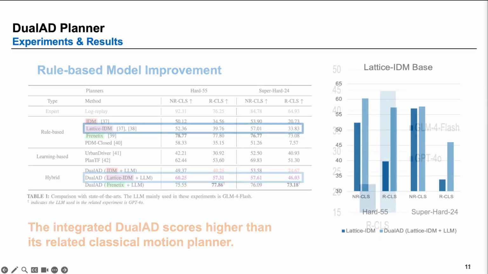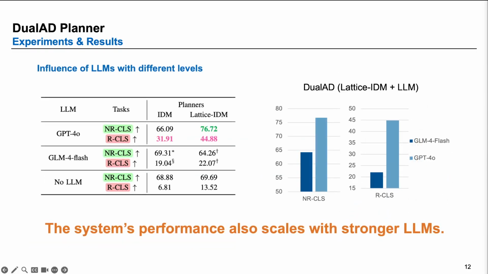Of course, large language models have been growing over the last couple of years. We already tested several models, GPT-4, 4o, Flash, and we also integrated a no-LLM baseline, and we could see that the system's performance scales with stronger large language models. That means for you, if you have a new large language model, for example ChatGPT 5, you will see more successful reasoning and therefore you can intervene better.